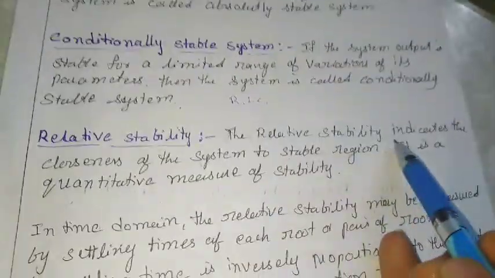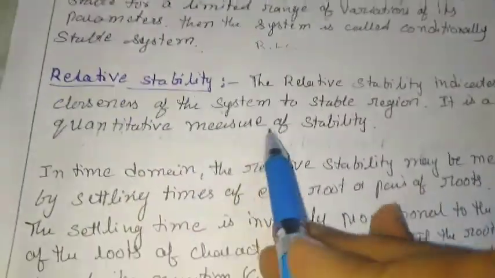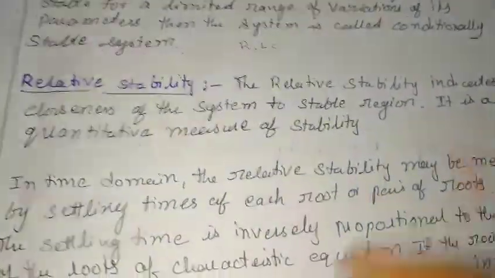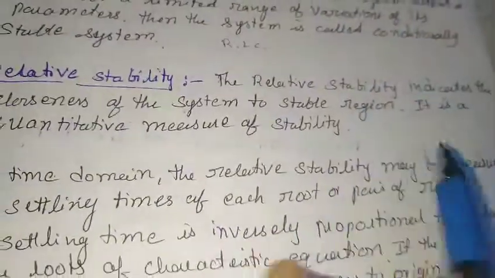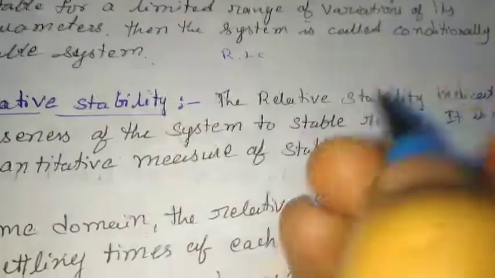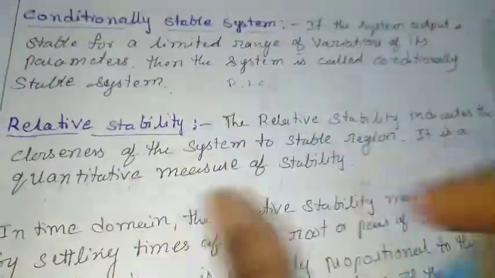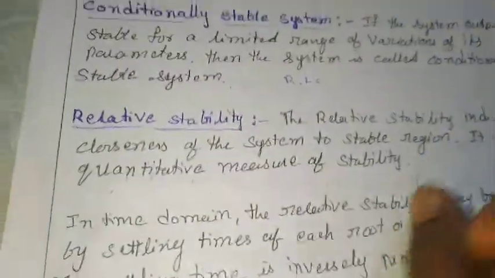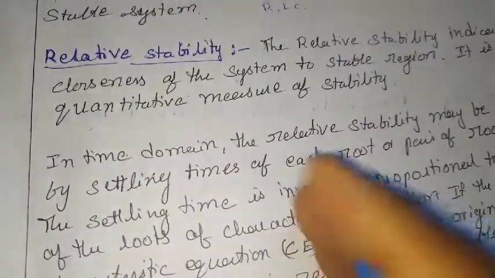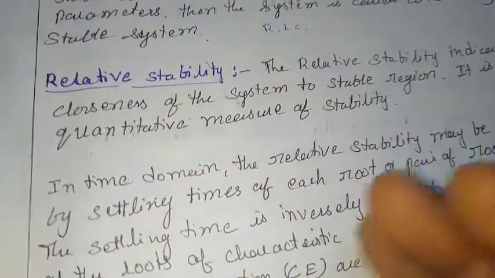The relative stability indicates the closeness of the system to the stable region. It is a quantitative measure of stability. It tells how far the system is from the stability region. We can know by the relative stability whether it is close to the stability region, or very far from the stability region. That is nothing but relative stability.